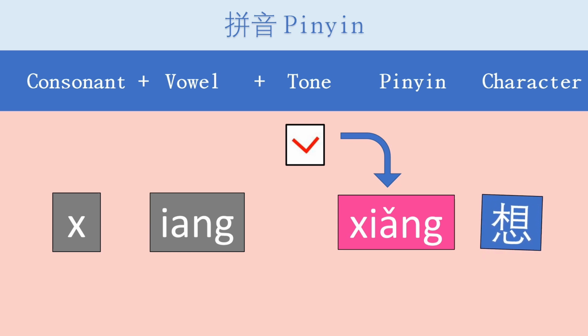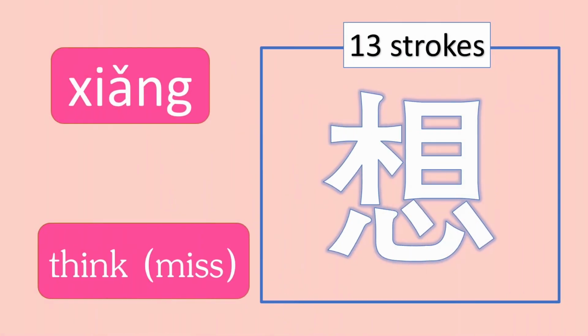Now let us look at how you write this Chinese character, xiǎng. For this word, there are 13 strokes altogether. Remember, the number of strokes in Chinese characters and their sequence of writing is very important. So you have to write the correct number of strokes and also in the correct sequence.